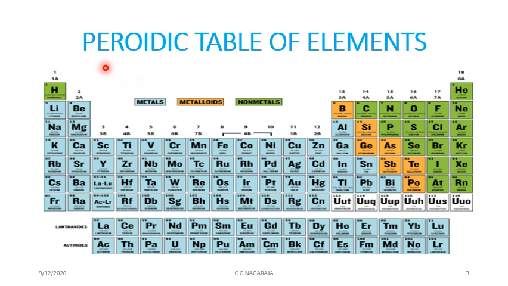Now here is the periodic table of elements. It shows how the materials are completely classified. You see here the blue color indicates the metals. Each of the metals is given a symbol. You will study that later on, and you will understand that. And then the green ones are all the non-metals, like carbon, nitrogen, oxygen, all these are non-metals. And the brown ones, what you find here, are all called the metalloids, that is in between the solid and the liquids. We will study what it is maybe in the next classes.